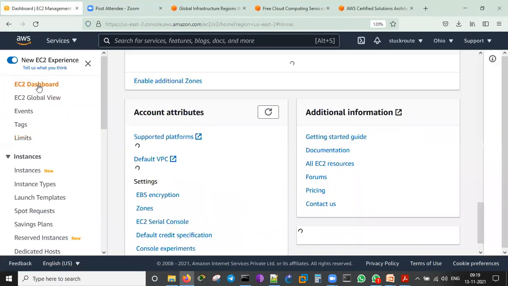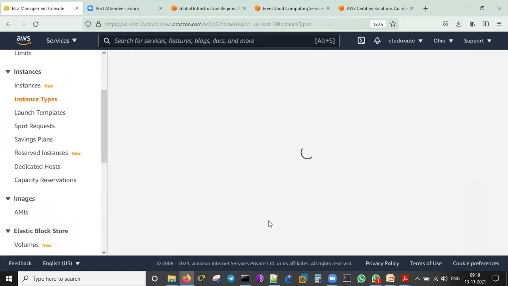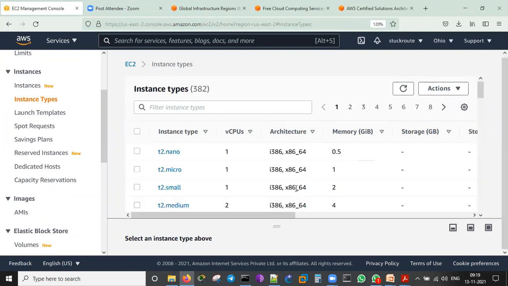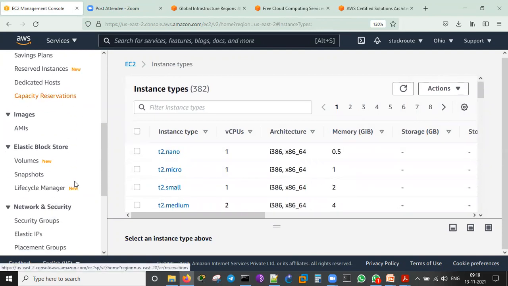EC2 dashboard, I can go back again. This is the EC2 instance types. It is shown here. Here also we can see that. It's coming up, maybe taking some time. So here, loading instance types. I can select from here what instances I would like to have, like T2 nano, T2 micro. T2 micro is what we will be using for certain services.